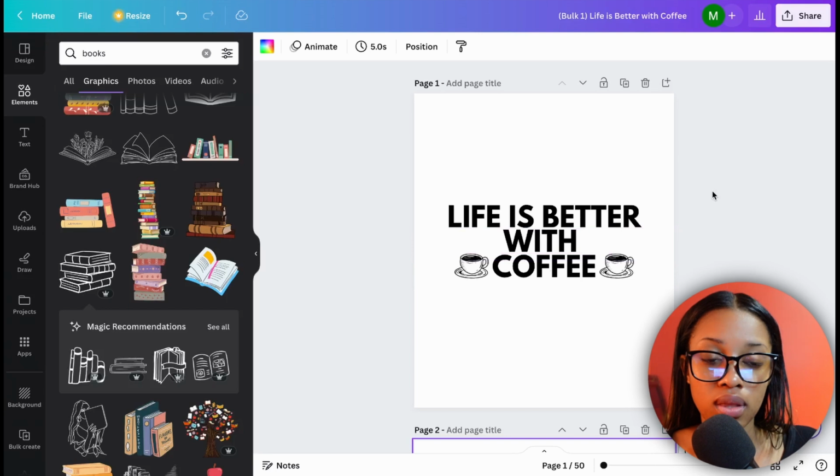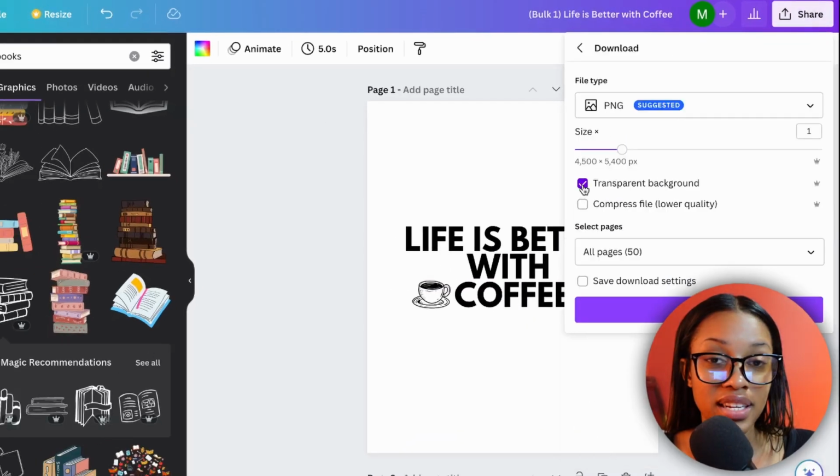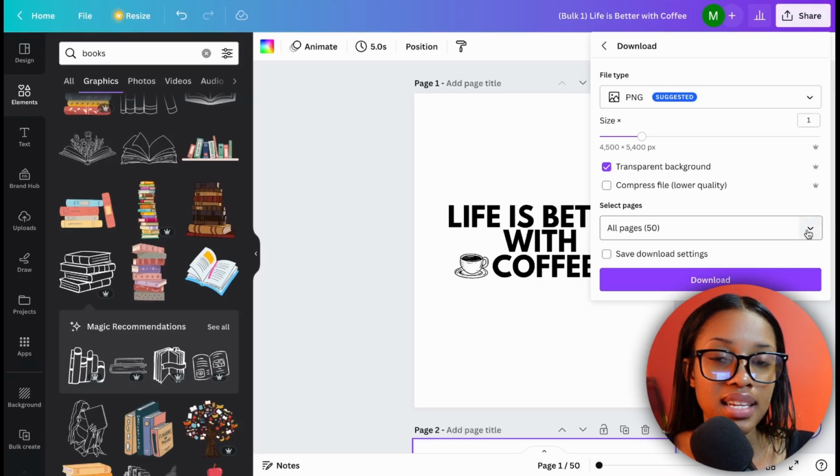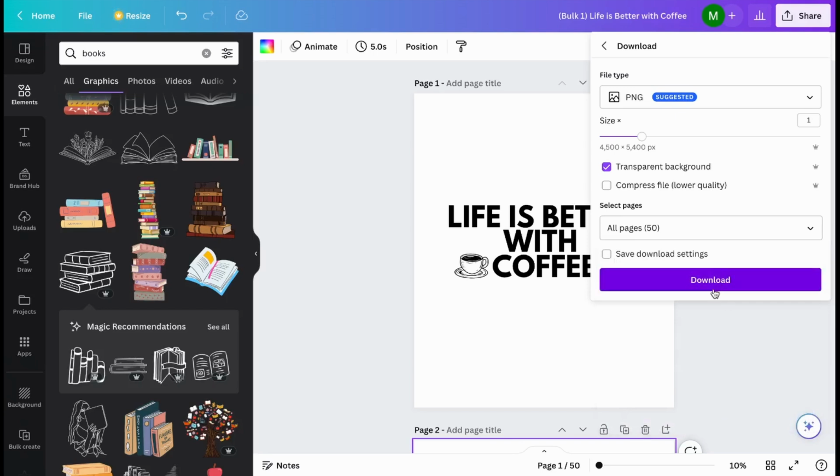And in order to download them, you need to go over here where it says share, and then you're going to click on download. And I cannot stress this enough, you need to ensure that you have transparent background selected, and then you can click on this little tiny arrow, and as you can see, all 50 of your designs are selected. So you can just go ahead and hit done and download all 50,